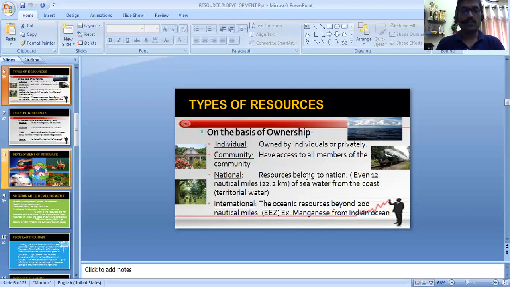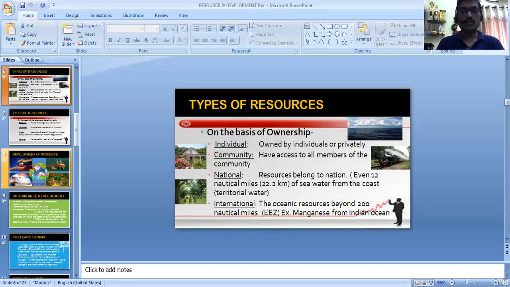National resources are the resources which belong to the nation, within the boundary of the nation, and for nations which have sea around them, you should know that the water up to 22.2 kilometers or 12 nautical miles can also be categorized as national resources. This water is called territorial water.